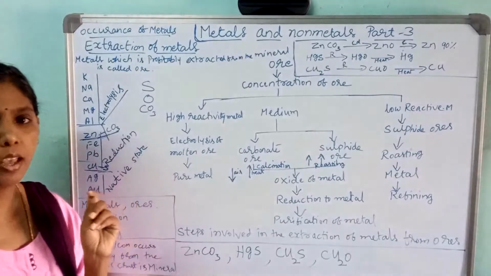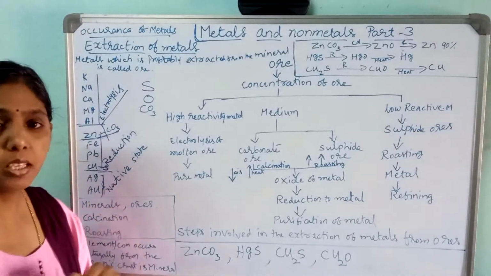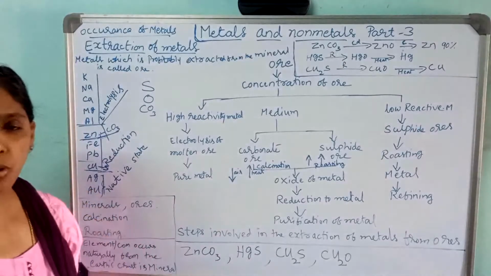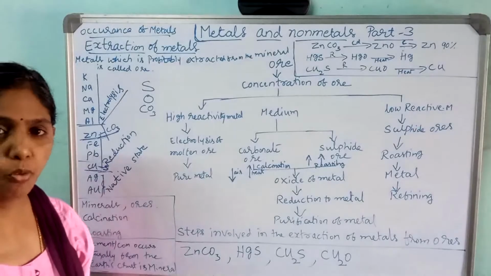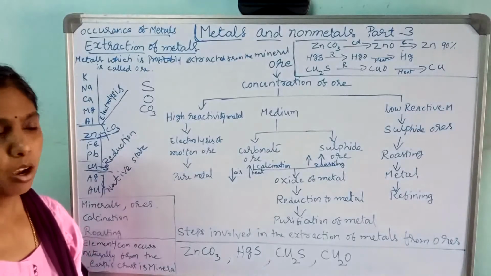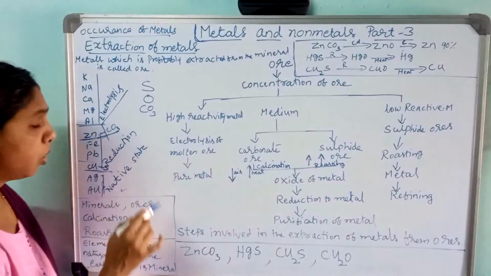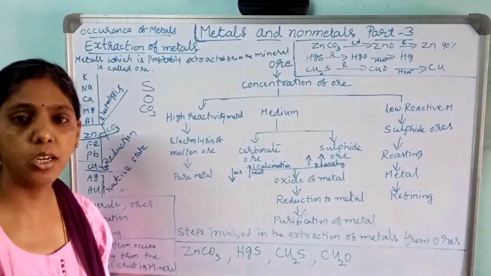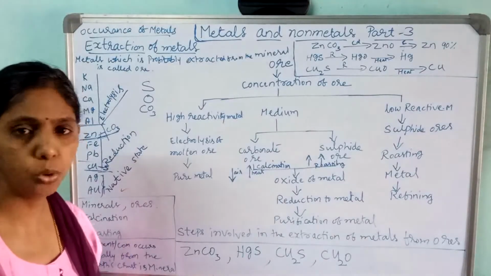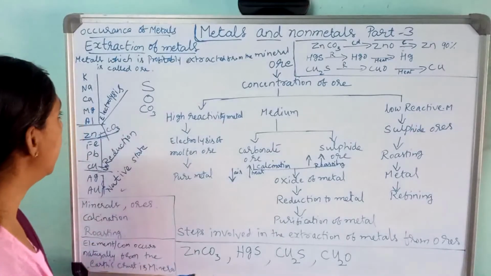In this way the extraction process will take place. Many steps are there in extraction. Here silver, gold, platinum are the metals which occur in the free state. We can use them in the pure form as it occurs. It does not have affinity with the other elements, and it will not react with the air also. That's why it occurs in the free state. If they ask which elements occur in the free state, gold, silver and platinum, or gold and platinum also you can write. These occur in the native state or free state.